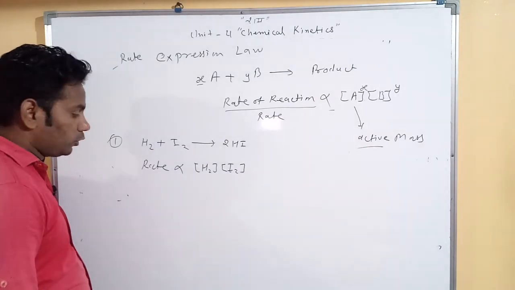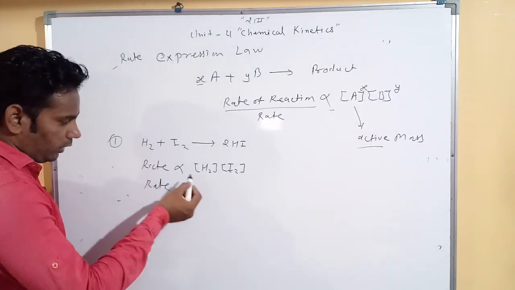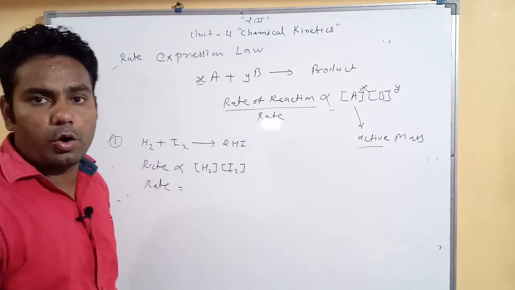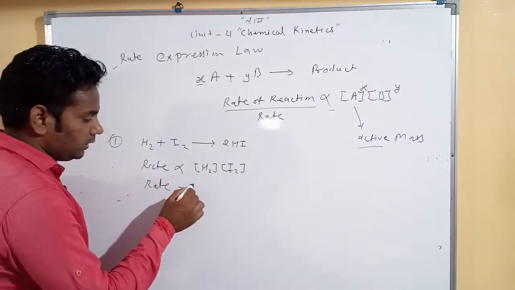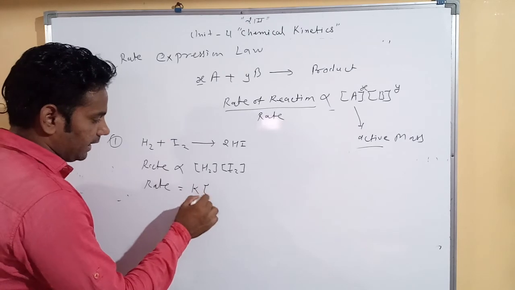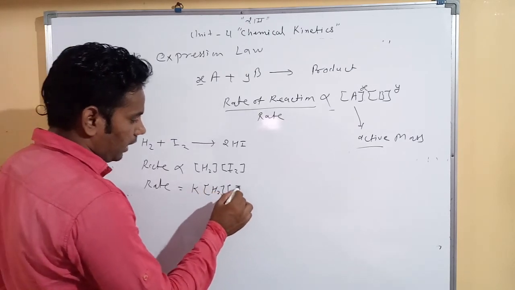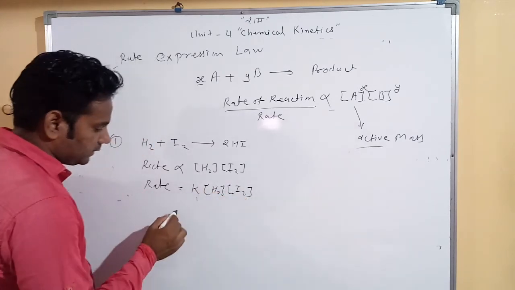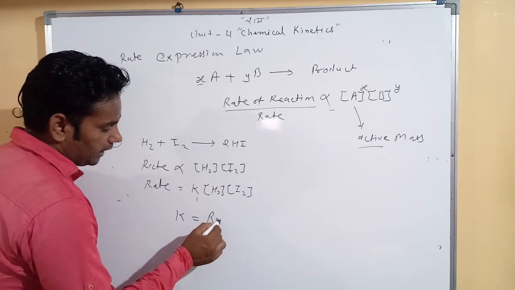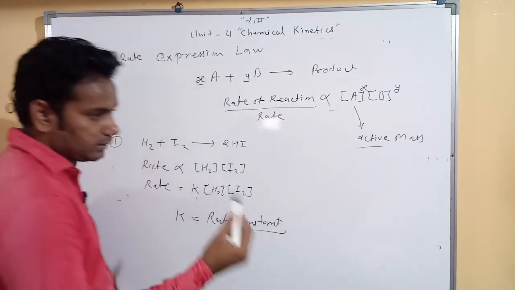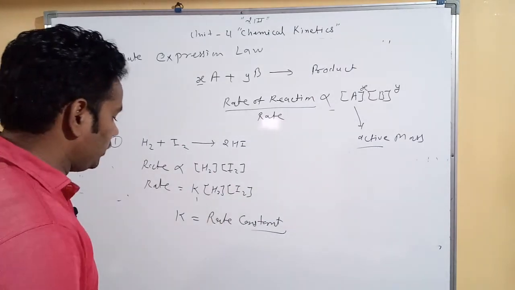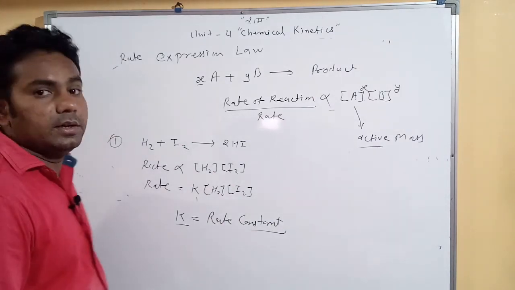In the next step we remove the proportionality symbol and use a constant, K, so rate equals K times H2 times I2. This constant is called the rate constant. It's very useful for us. We will discuss K in the next video.